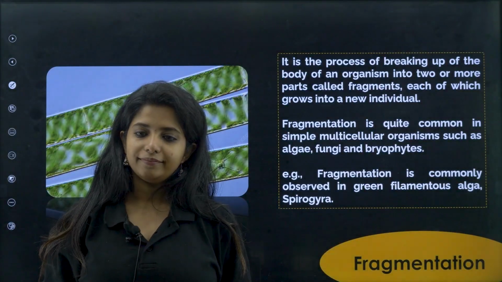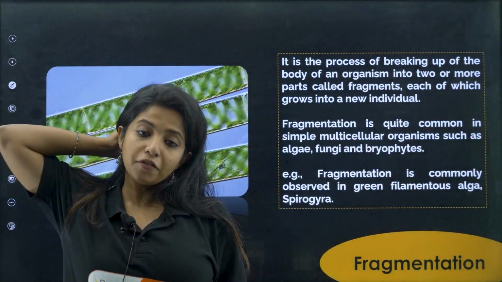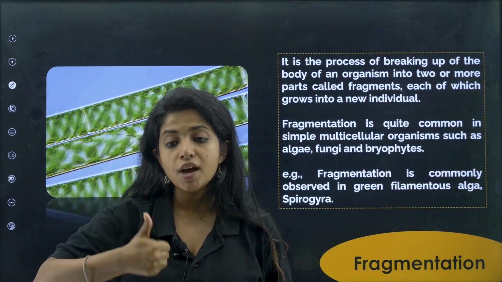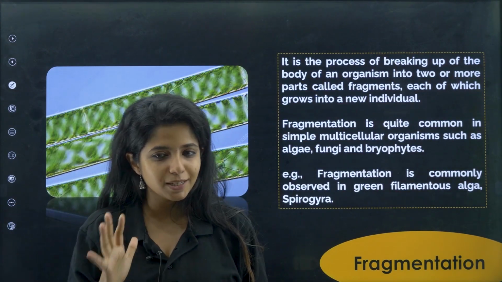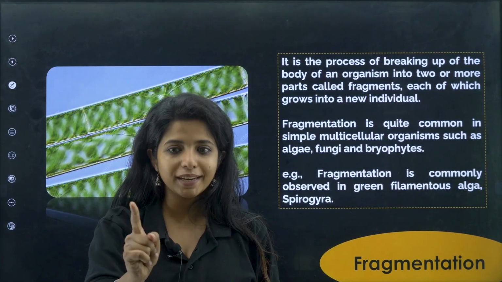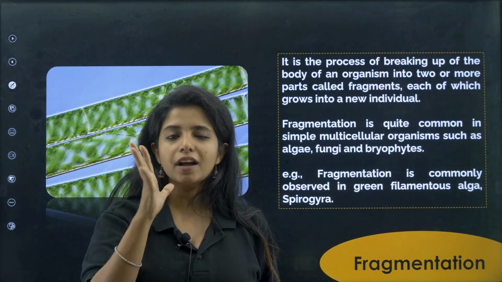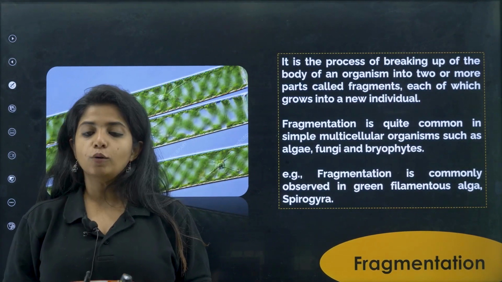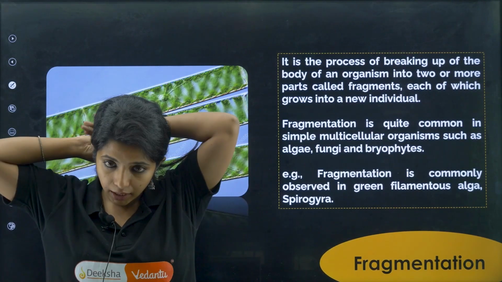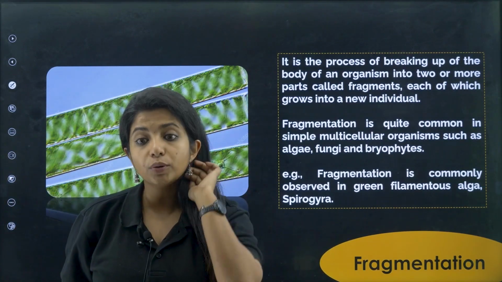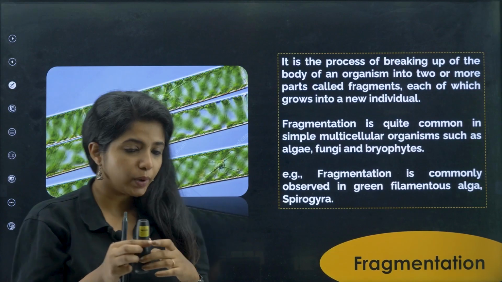Cool? So that was about fission. Fission was the first way asexual reproduction takes place in simple organisms. I hope you remember Leishmania, Plasmodium, and Paramecium, which was undergoing transverse binary fission. And now fragmentation is basically when an organism is going to divide its body.